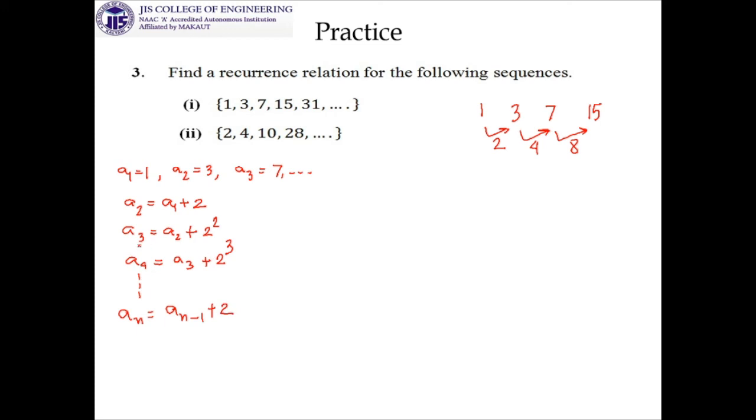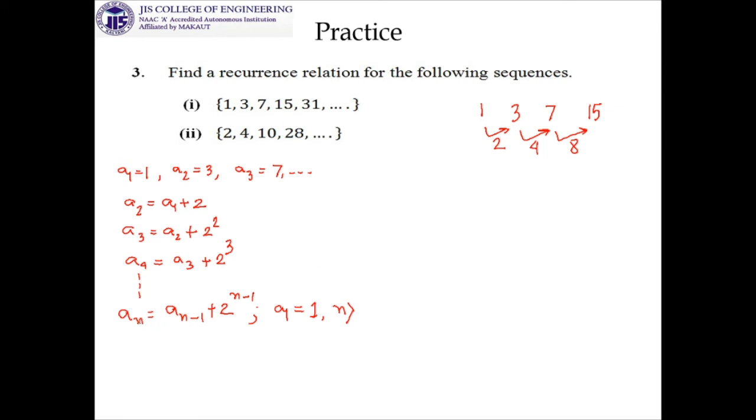If it is 4, it is 3. If it is 3, it is 2. So it will be 2 to the power n minus 1. But this is not sufficient. Along with this, you have to mention what is your a1. Your a1 is 1. Along with this, you have to mention what is the condition on n.